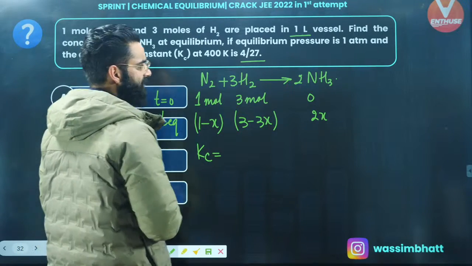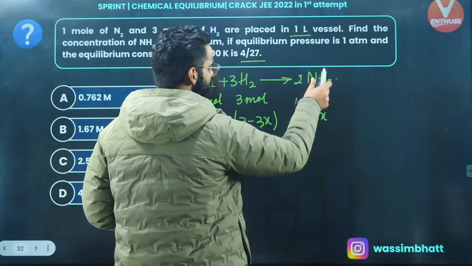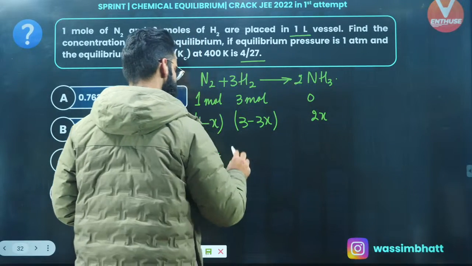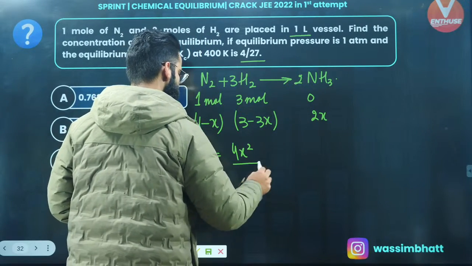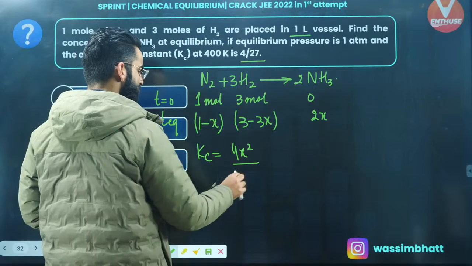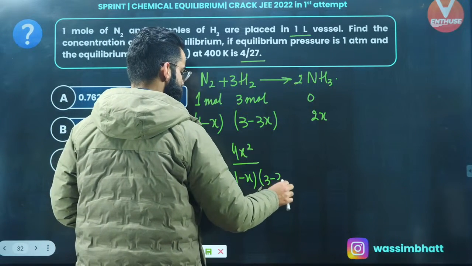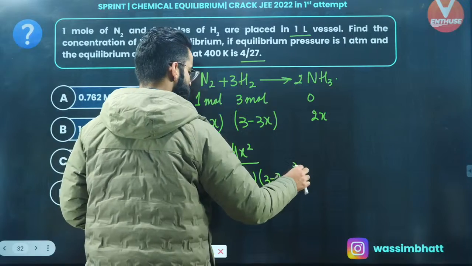for Kc. Kc expression is going to be equal to the concentration of NH3 at equilibrium raised to the power 2. So it's going to be 2x raised to the power 2, which comes out to be 4x square, divided by the concentration of N2 at equilibrium, which is 1 minus x, multiplied by the concentration of H2 at equilibrium, which is 3 minus 3x, raised to its stoichiometric coefficient, that's 3.